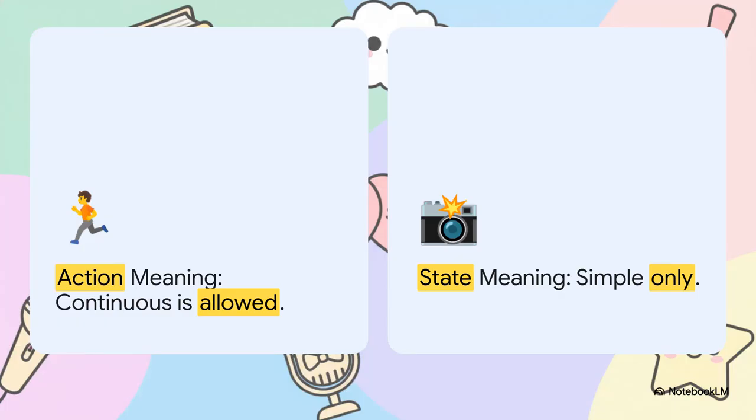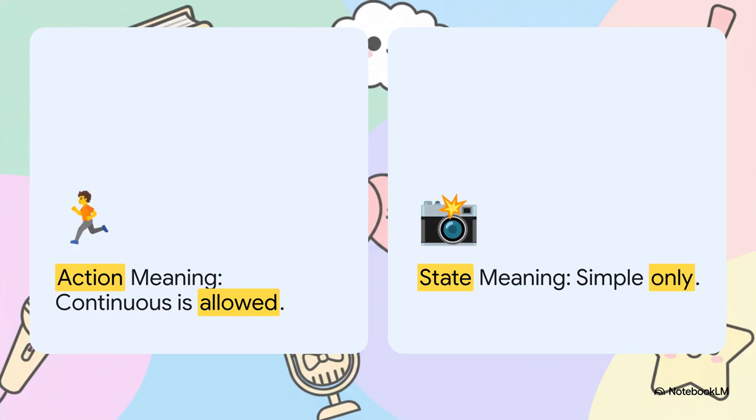To really wrap our heads around the state spectrum, we have to recognize that verbs, well, they have different personalities. Some verbs describe active, moving situations, while others act almost like a photograph. They freeze a state of being in time. Now, what's really fascinating here is how the exact same word can literally change its rules based entirely on its context. Take the verb appear.